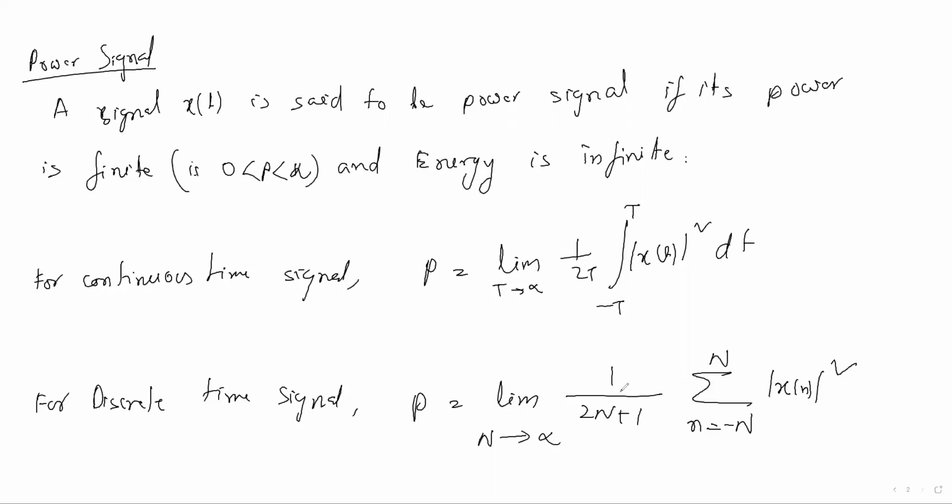If you look at the equations here, T has come. T is nothing but the time period of a signal. A signal has a time period when the signal is a periodic signal. Understood? Here N represents the period of the discrete time signal. This N comes in the equation, which means we can find the power for a periodic signal. One thing you should know: if a periodic signal is given, then you should find the power only. If you try to find the energy, it will give you an infinite value. This thing you should know.